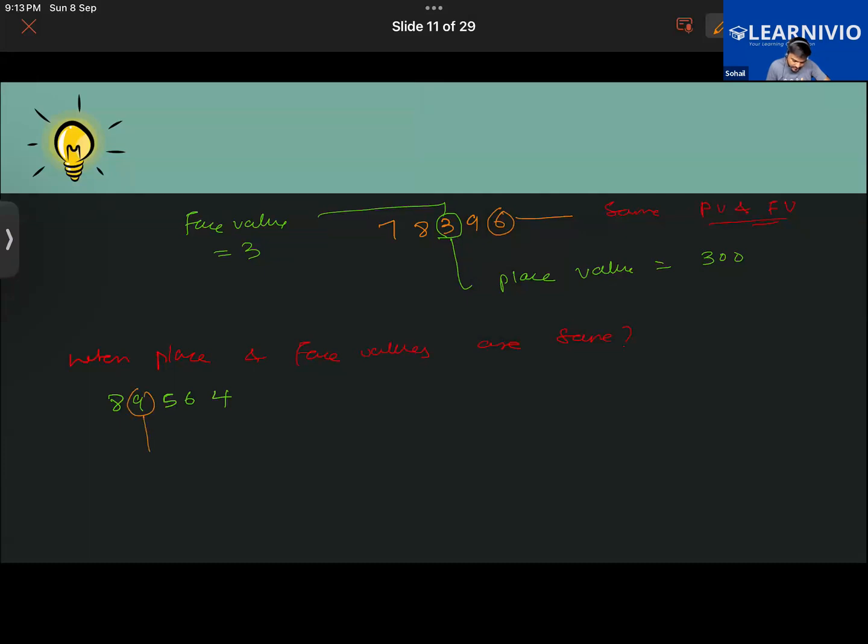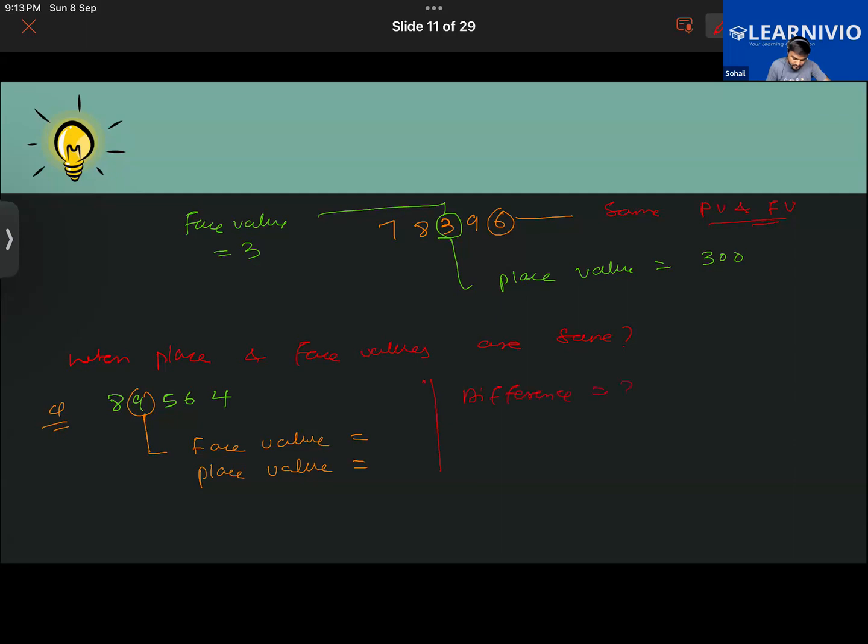You're going to find its face value. Just one minute, listen to the whole question. Find the face value and the place value, and then find their difference. Okay, find what is the place value, find what is the face value. Sir, can I say the face value first? Okay, you can say it.